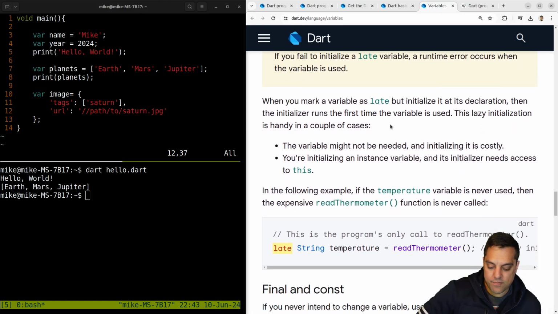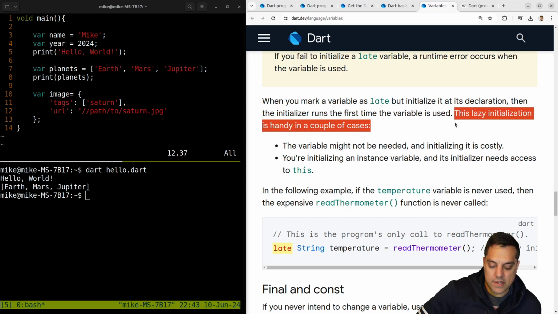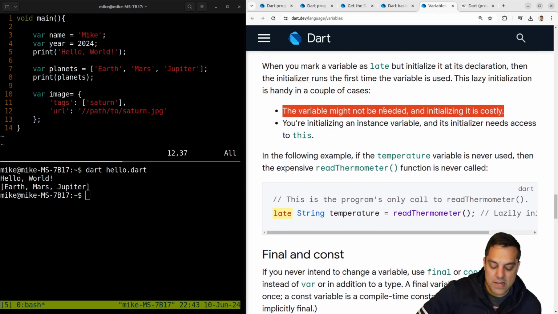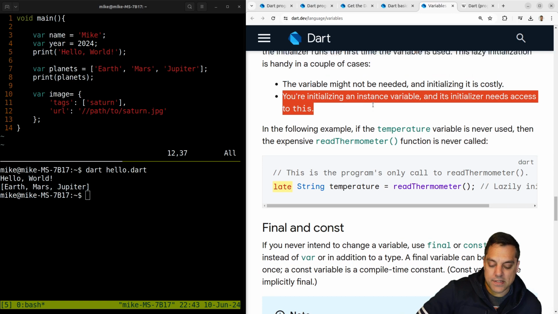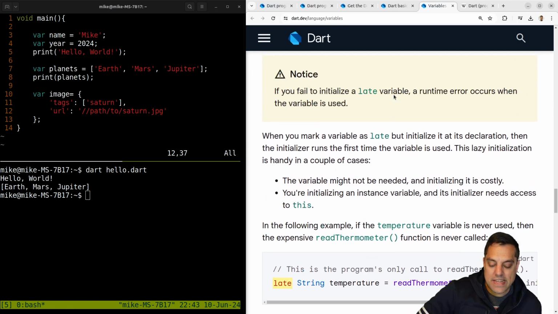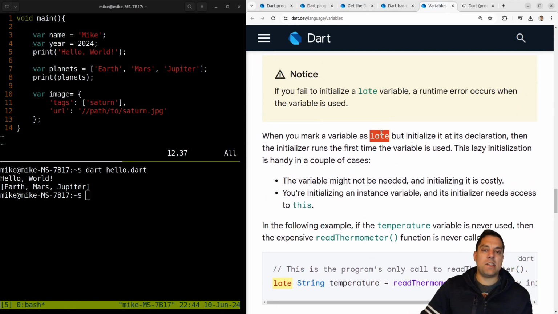Okay. So the initializer runs the first time the variable is used. This lazy initialization is handy in a couple of cases. The variable might not be needed, and initializing it is costly. Or you're initializing an instance variable, and its initializer needs access to this. That's pretty cool here. So yeah, some neat ideas that I don't think we've seen yet, at least in the early tutorials.